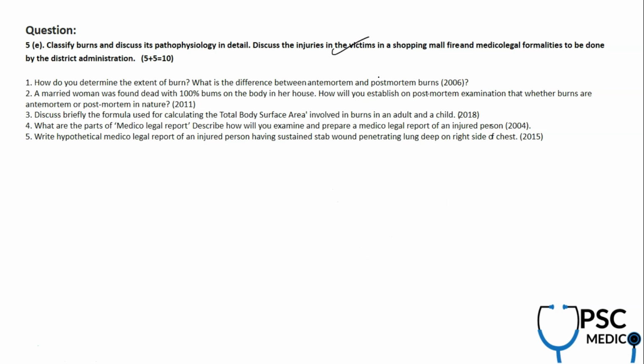Generally you can approach this answer, but for medical legal formality, the first thing is triage, which is very important. You have to classify who is black or moribund, whom you have to ignore, and green or red priority. You have to triage this case and decide accordingly. Beyond that, what is to be done by the district administration, I am not aware of what exactly the examiner is trying to ask, but I would approach this question by discussing the injuries possible with the shopping mall fire, how to write a medical legal report, and what triage procedure is to be done. I think this is what is done by the district administration.